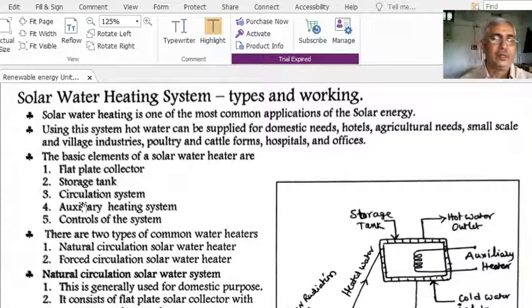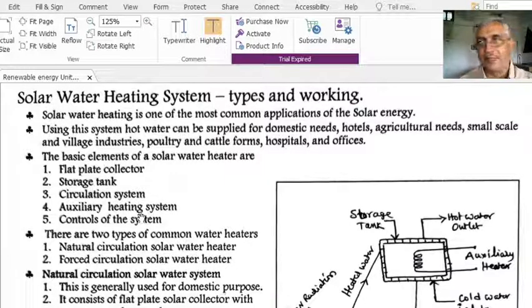Right. Circulation system: this is the pipeline system that circulates the hot water from the collector to the storage tank, and cold water from the other part of the storage tank to the collector part. That's why we need a circulation system.